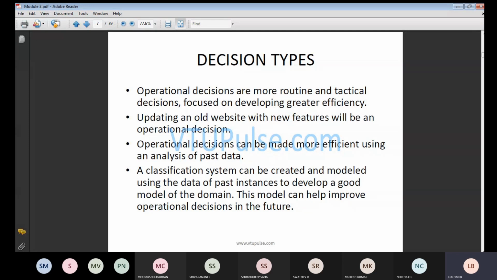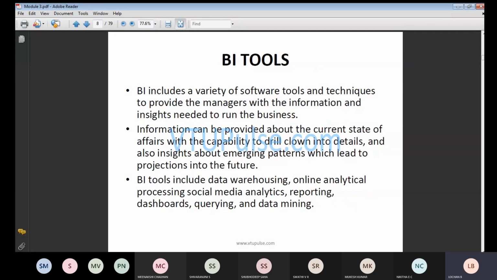Next, we will be discussing a few tools with respect to business intelligence. There are a variety of software tools along with techniques to provide managers with the information and insight to run the business. That means you will have certain tools and certain techniques.